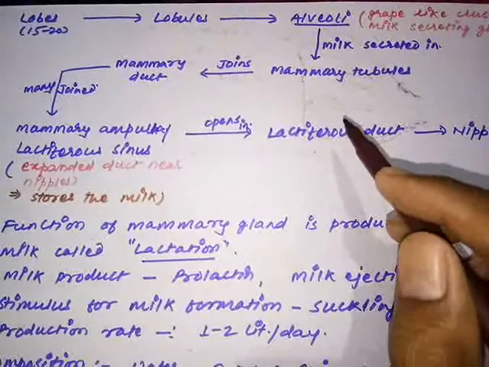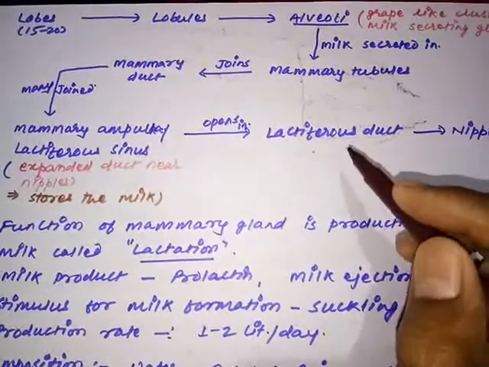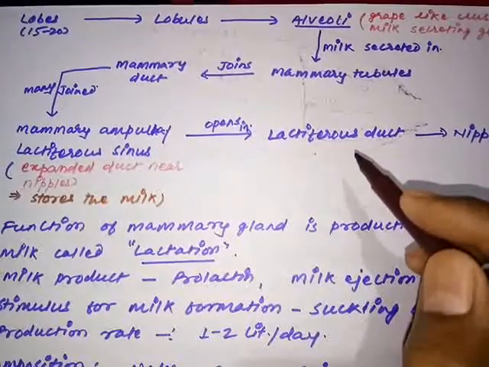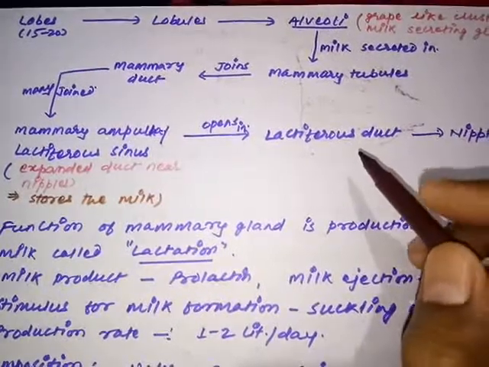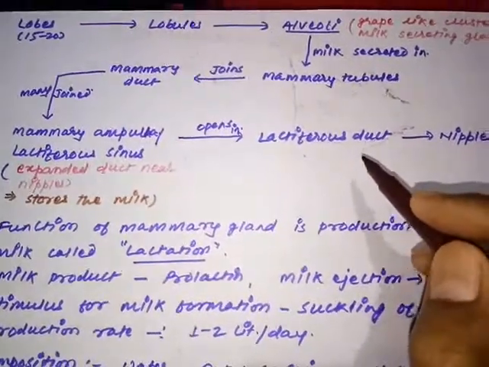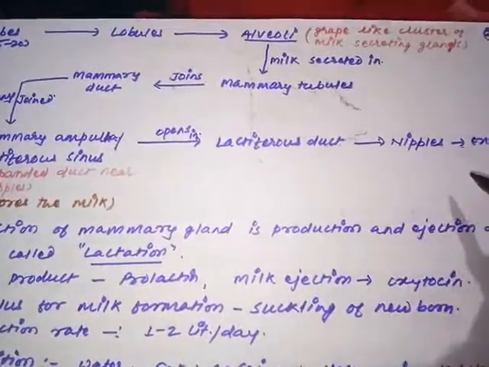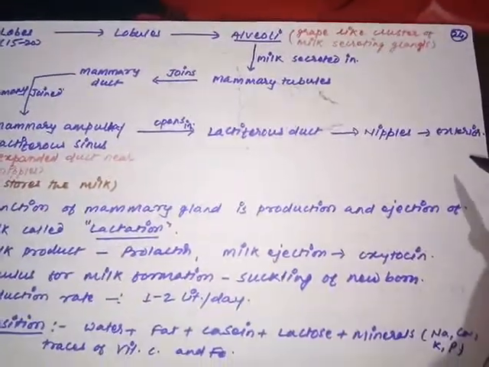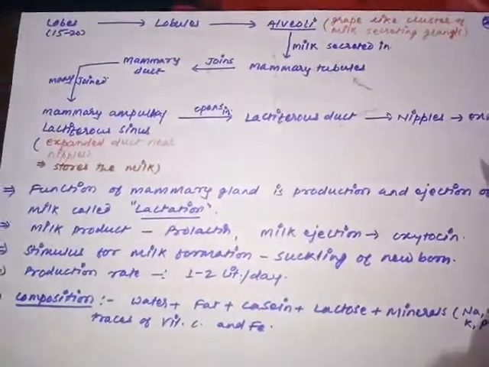From each lobe of the lobule of the mammary gland, a single lactiferous duct originates. Now this lactiferous duct opens into the nipple and finally the milk is discharged to the outside. So is it clear to you all?